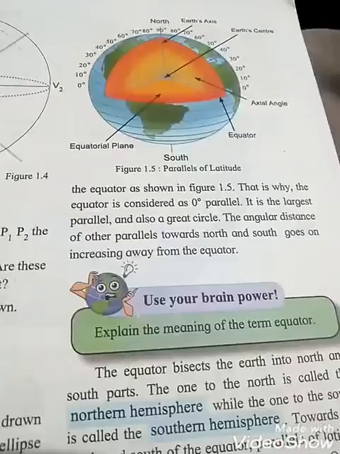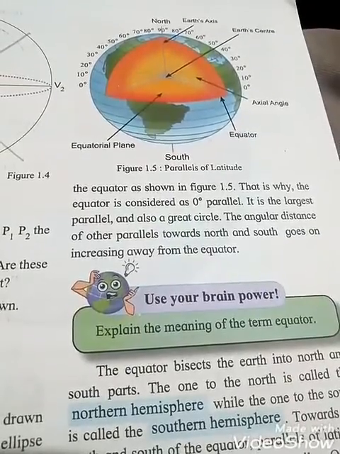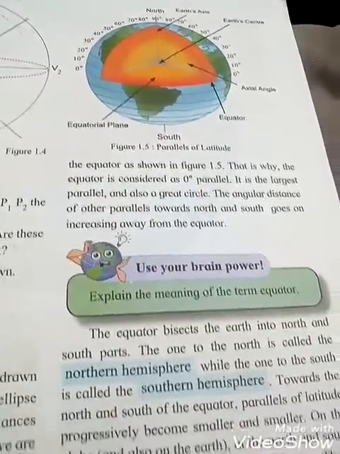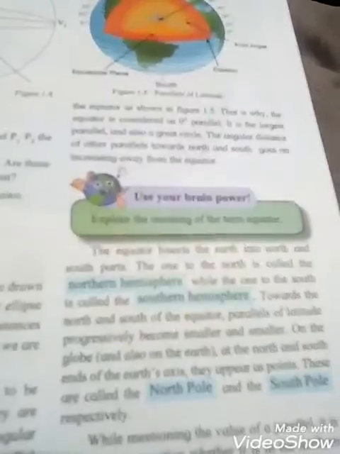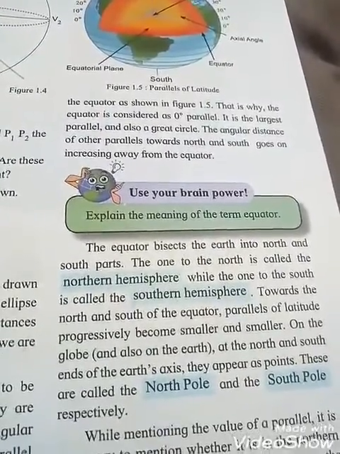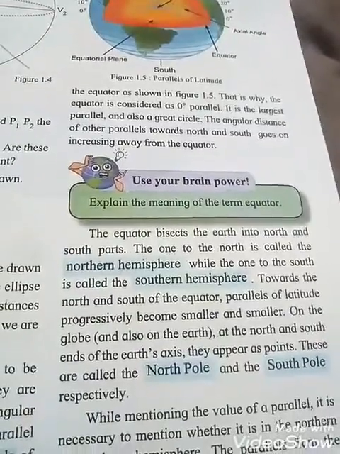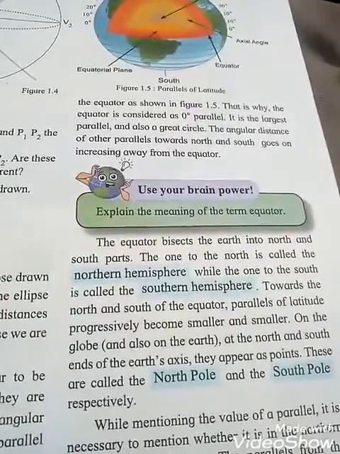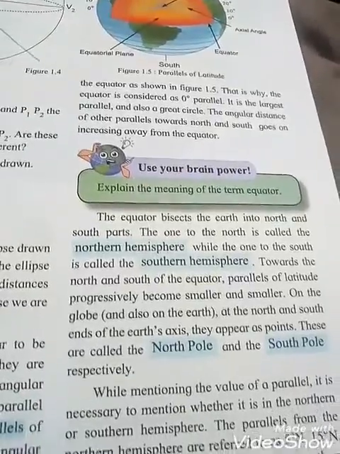Only the equator is the largest. When we draw parallels further up, they become smaller. At the north place, it looks like a point, okay students. And the same for the south place also. So they appear as points. These are called the north pole and the south pole respectively. Why students? Because the earth is spherical in shape, okay students.